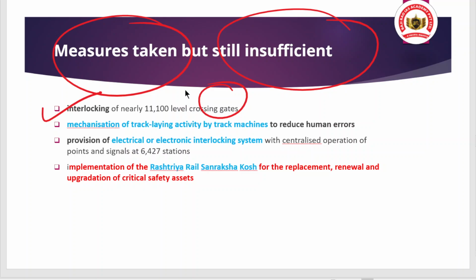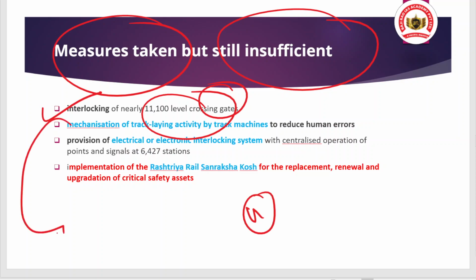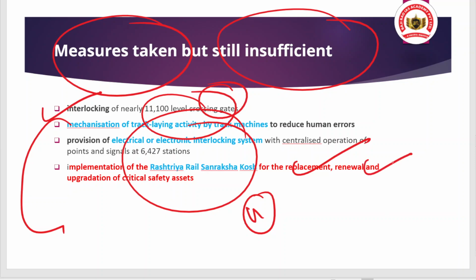Okay, and we have mechanization of track laying activity by track machines to reduce the human errors, and this will help that the human errors should be prevented. Okay, otherwise when we talk about the involvement of humans in these operations, that means the track can be facing issues. Okay, and along with provision of electrical or electronic interlocking system with centralized operation of points. Okay, and the implementation of Rashtriya Rail Suraksha Kosh for the replacement, renewal and upgradation of critical safety assets.